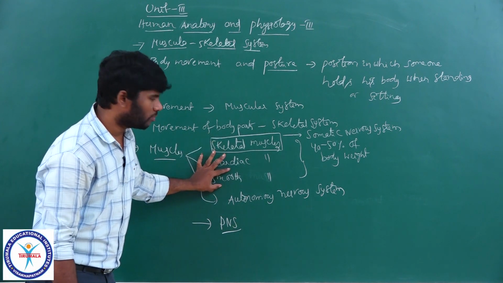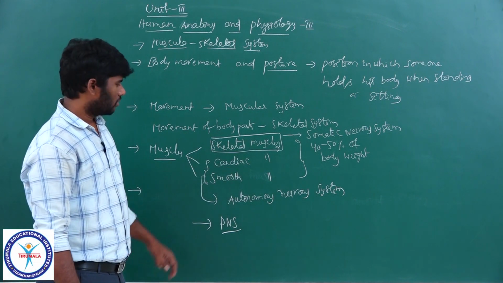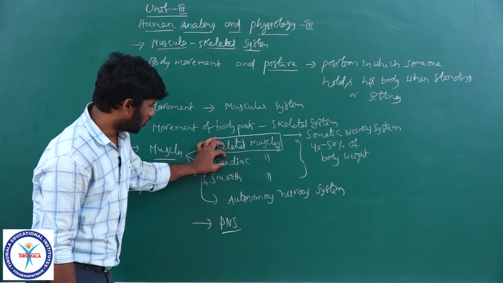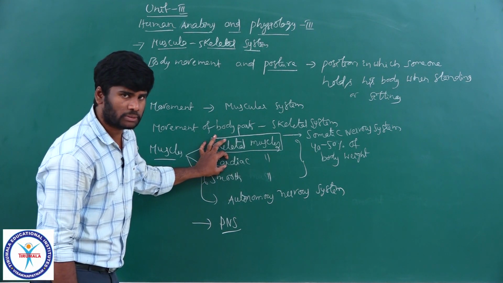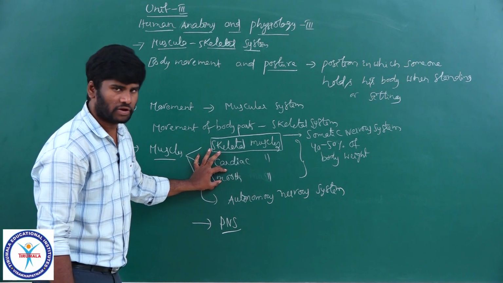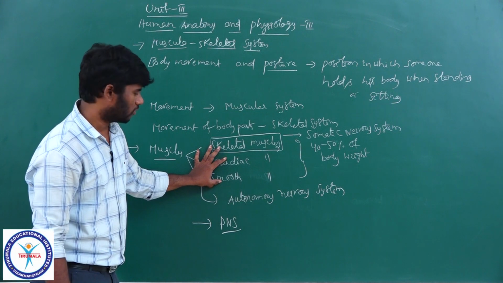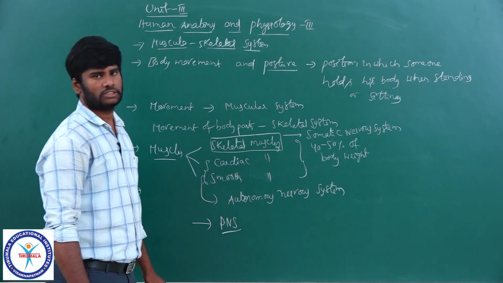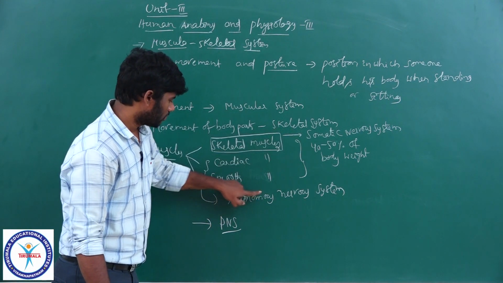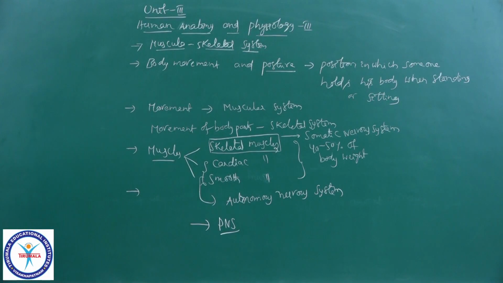But cardiac and smooth muscles are functionally involuntary muscles. Why do I say functionally? Cardiac muscle is structurally voluntary but functionally involuntary, but smooth muscles are structurally and functionally involuntary muscles. So involuntary muscles are under the control of the autonomic nervous system. But both are divisions of the PNS, the peripheral nervous system, right?